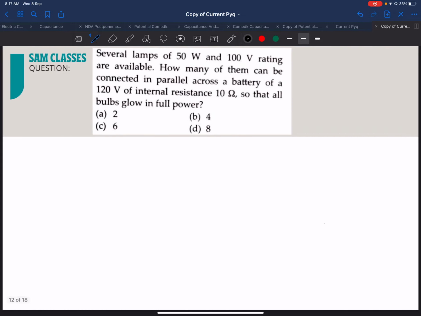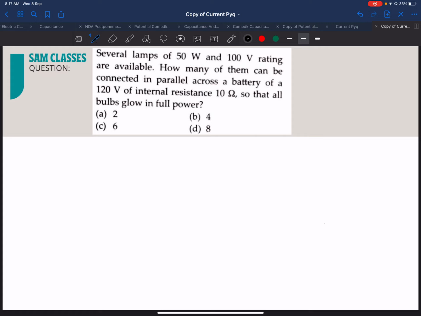Now, let's see the next question. So what we have: some lamps of 50 watt, 100 volt rating. How many of them can be connected in parallel across a battery? Now we have a battery of 120 volt and internal resistance 10 ohm. Okay, we want to connect them. How many, so that we get the maximum power?